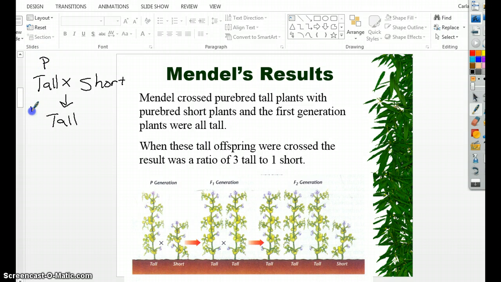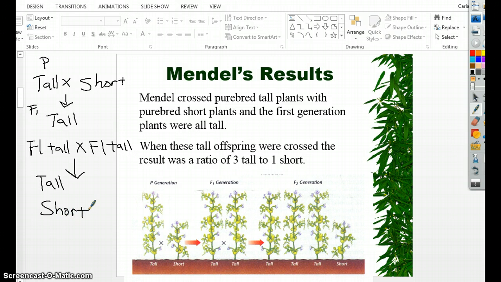He called this generation his F1 generation. Then he took these talls here, which I will call F1 talls, and he crossed them with another F1 tall. And what he got were some plants that were tall and some that were short.